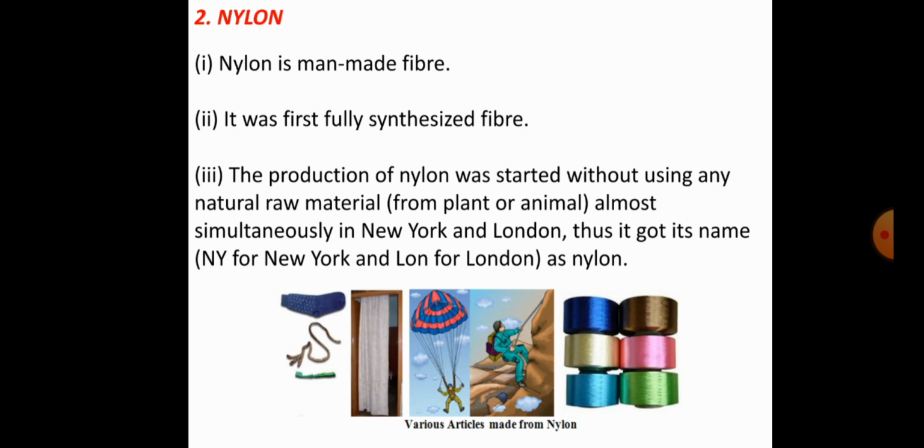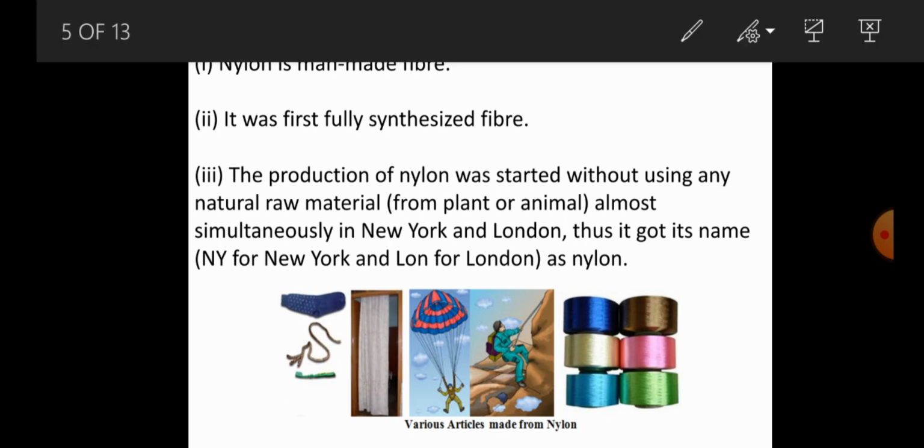Why? Because the production of nylon was started without using any natural raw materials, nothing obtained from plants or animals, almost simultaneously in New York and London.